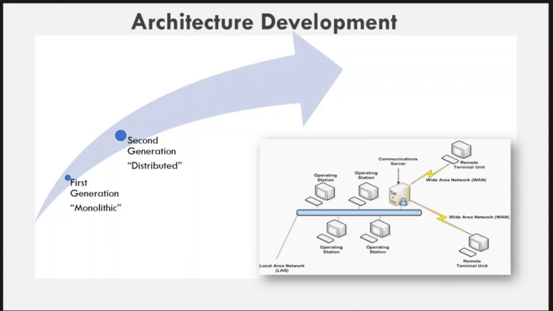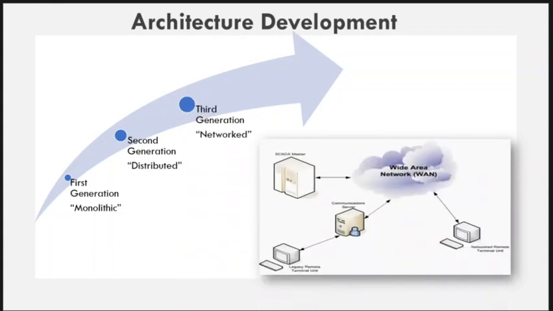The next generation is the third generation, that is the network generation. This generation is based on the principle of open system architecture, where no specific vendor or proprietary environment is used for the communication between the MTUs and RTUs.